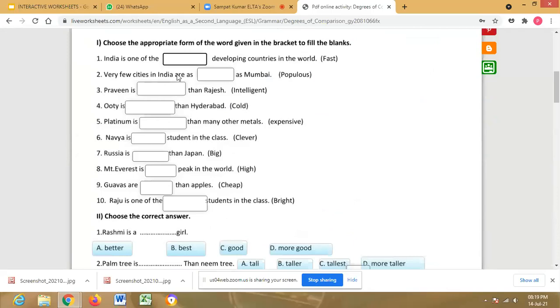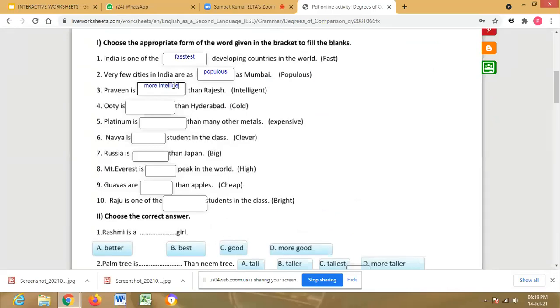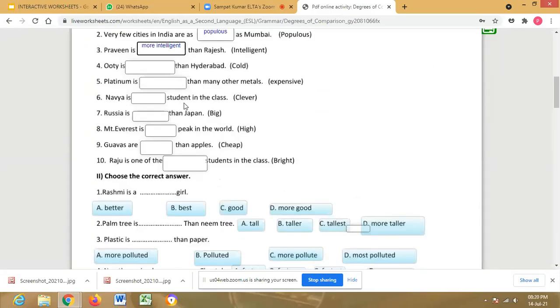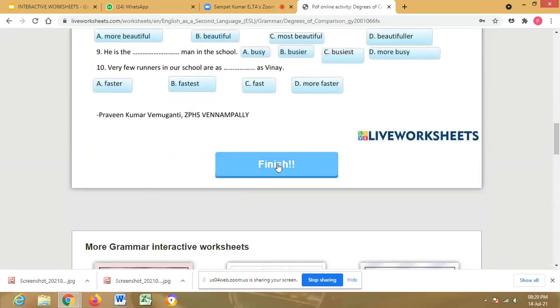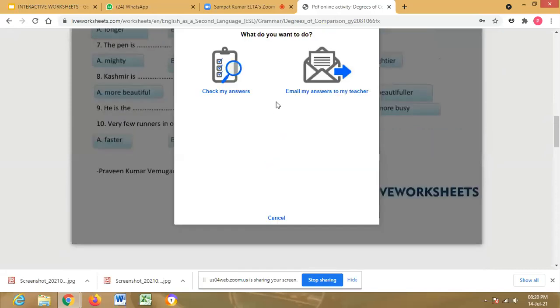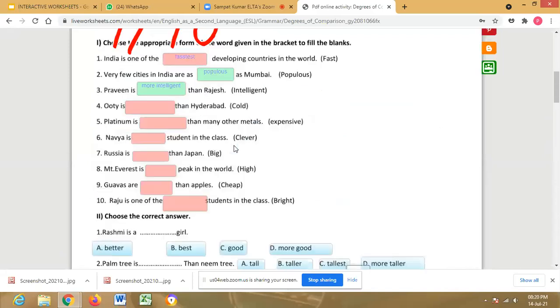Degrees of comparison. India is one of the fastest. Here we have to fill in fastest. India is fabulous. Slovenia is more intelligent. So suppose I have attempted three, sir. Then I have to go for finish. Then here it asks check my answer. Suppose I want to check my answer here, then I get it. Yeah, this is the thing, sir.